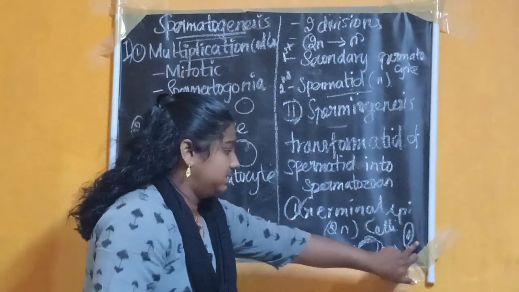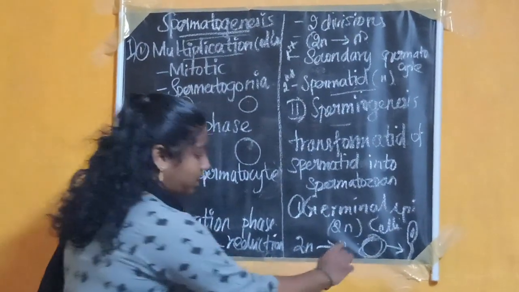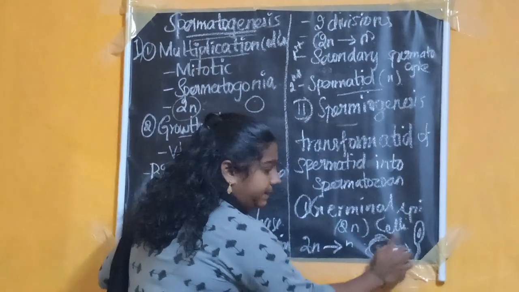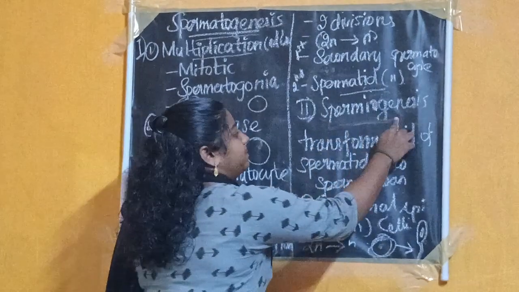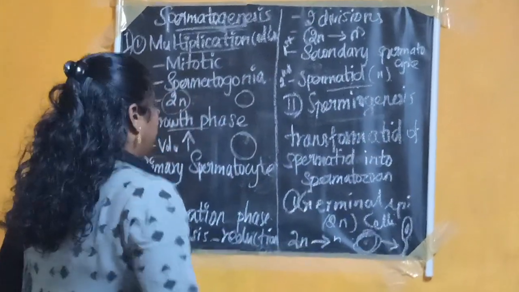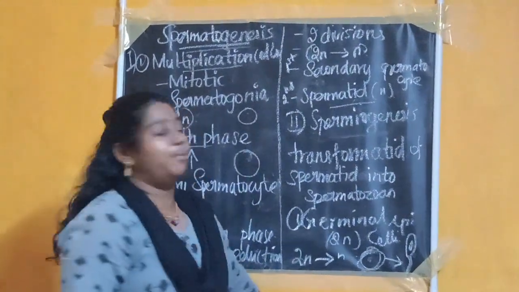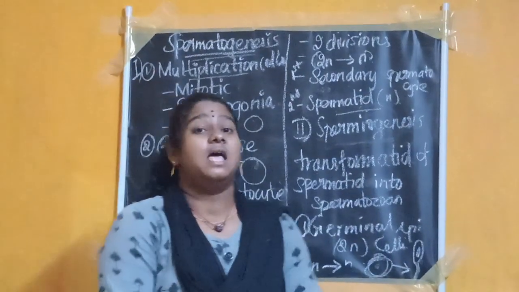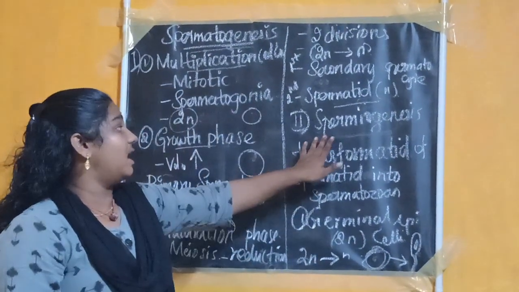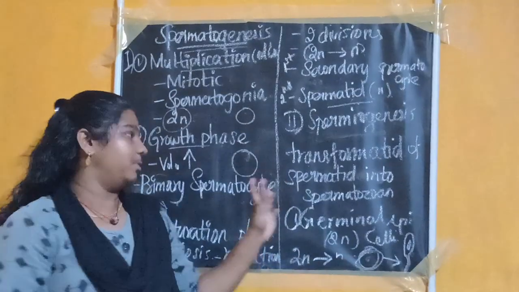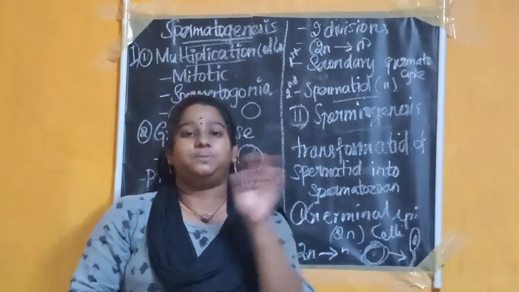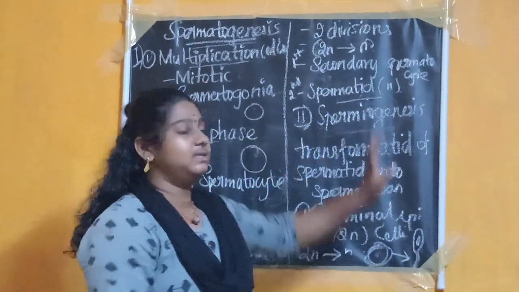This conversion of spermatid into sperm is known as spermiogenesis. This is all about spermatogenesis. Spermiogenesis involves many morphological changes, so let's discuss spermiogenesis in part 2b.